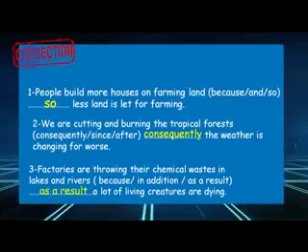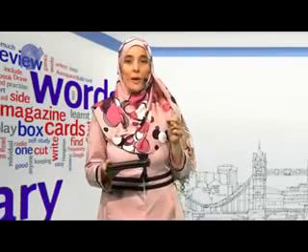That's it. So, consequently and as a result are connectors that we use to express the consequence or the result. Make sure to use these connectors when you write in your writing, in the poem, or even when you just write in your diary, for instance. All right? So, now, Mr. Zian, what is the next activity that we will do?